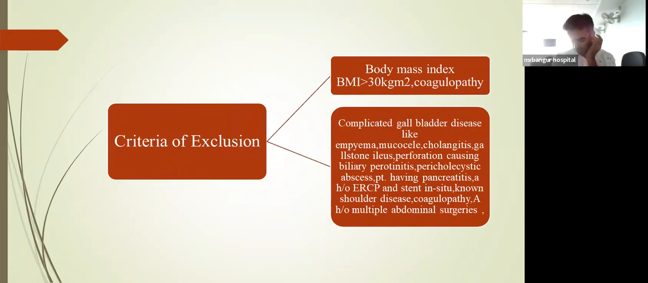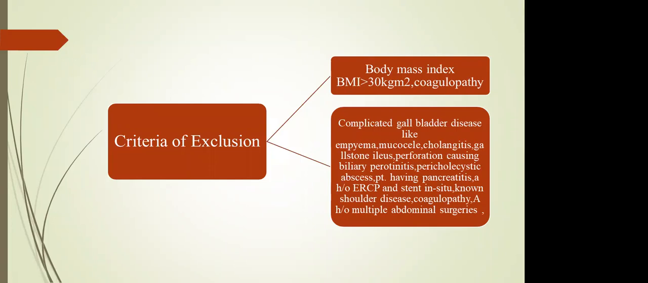Anticoagulopathy, BMI more than 30 kilogram per meter square, and patients with complicated gallbladder diseases like cholangitis, empyema, mucocele, history of gallbladder ileus, perforation causing biliary peritonitis. Right, I understand that. So that means they have tried to exclude these diseases.